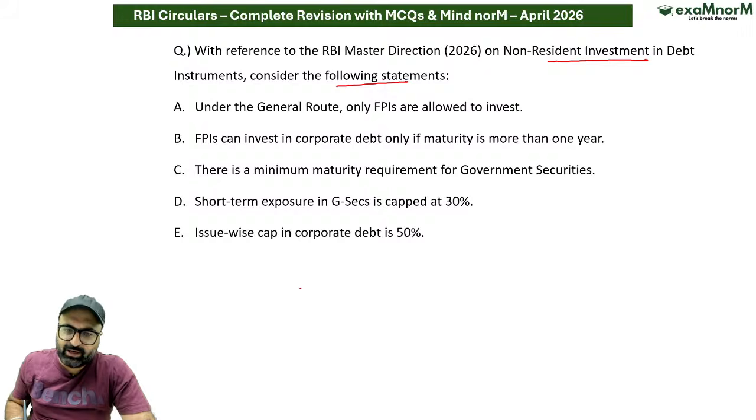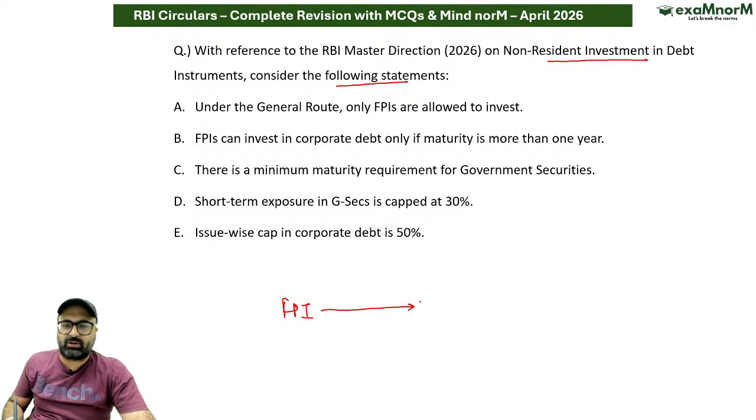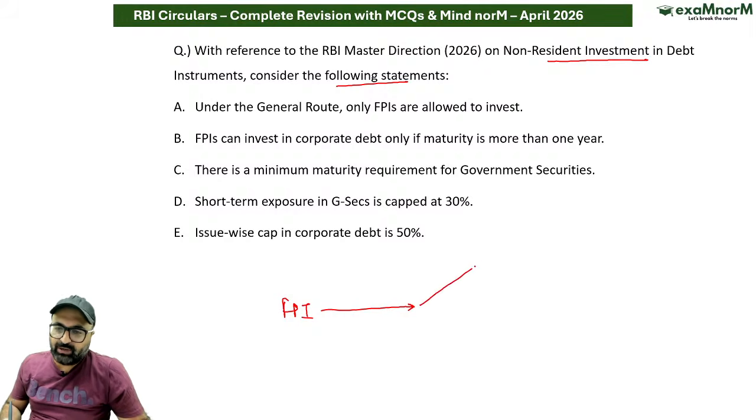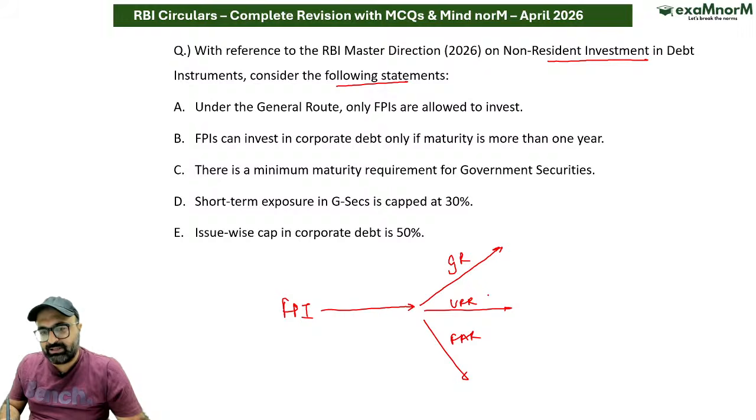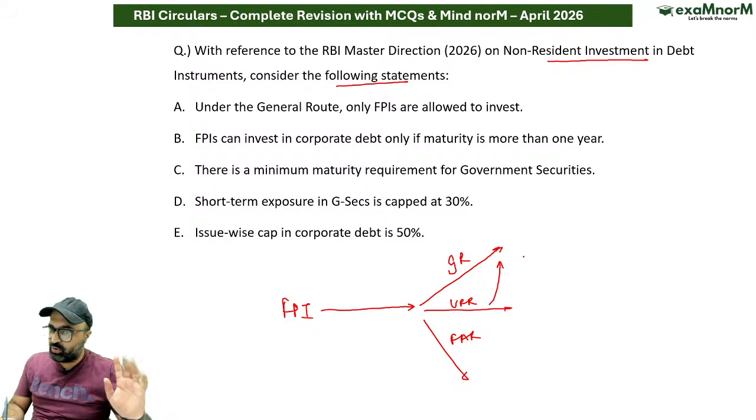What does the answer say? If there is a foreign investment, obviously the foreign portfolio investor, because individuals are not allowed to invest in the debt market, or the clear rule is not defined. So in that particular case, as a foreign portfolio investor, you can invest in India's debt market through different routes. One is voluntary retention route, then we have fully accessible route, and we have one more, that is general route. Recently voluntary retention route has been included under the category of general route only, we know that.